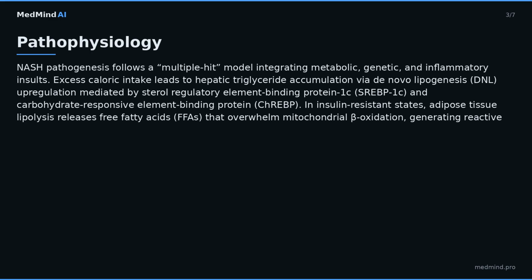Genetic predisposition is highlighted by the PNPLA3 I148M variant, which reduces triglyceride hydrolysis, leading to intracellular lipid droplet accumulation. Carriers have a twofold increased risk of fibrosis progression, HR equals 2.1. The TM6SF2 E167K variant similarly impairs VLDL secretion, OR approximately 1.8.